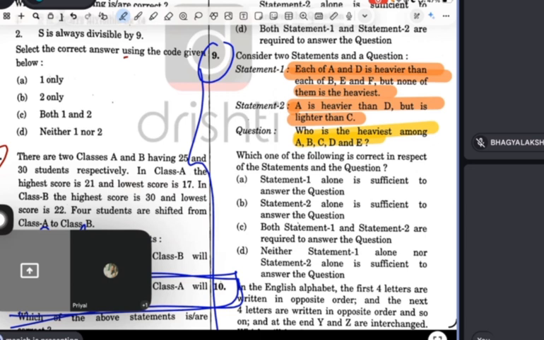Priyal, tell the demand first. This is a very easy question. We have to take out which one is the heaviest among A, B, C, D, E. Is it possible to take out the heaviest from statement one or not? Guys, you have 30 seconds. Can you answer this question? This is a very easy question actually.